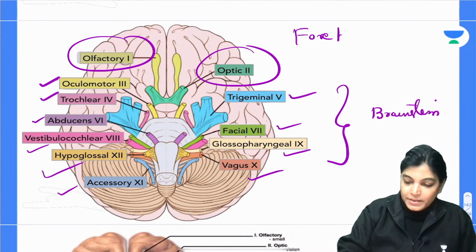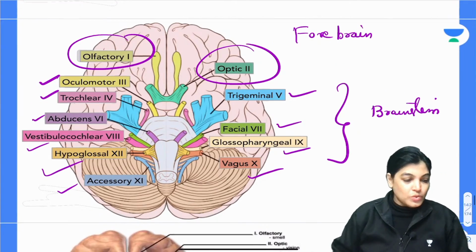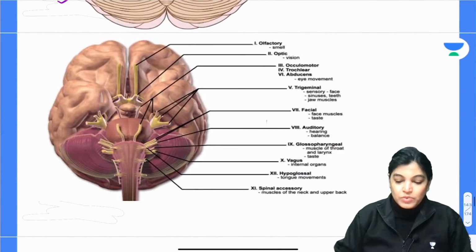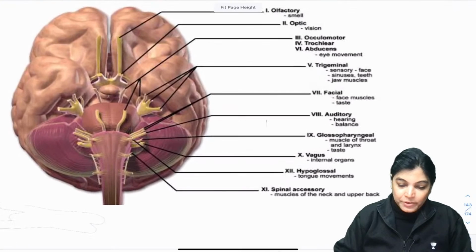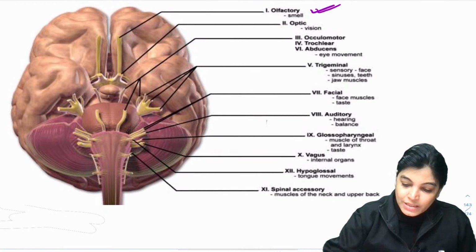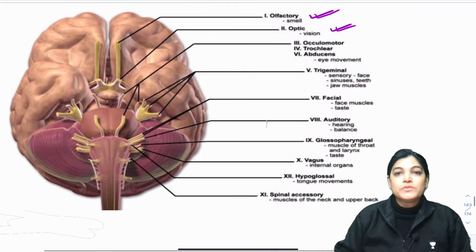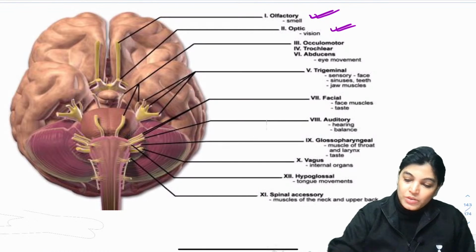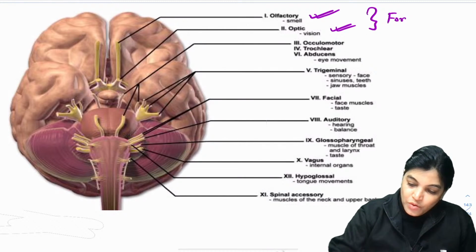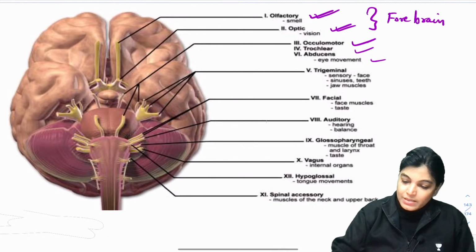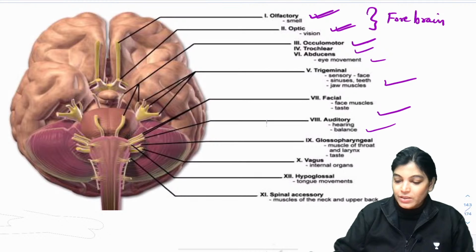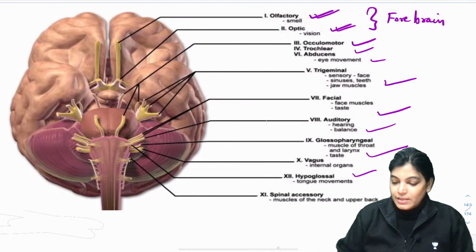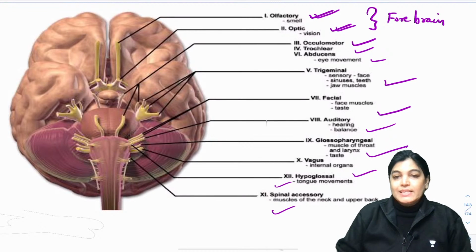So I would also like to show you another image where you can see the magnified view. So here, the olfactory nerve for the sensation of smell and the optic nerve for the sensation of vision are emerging from the forebrain. Rest all, that is third, fourth, fifth, 6th, trigeminal, facial, auditory, glossopharyngeal, vagus, hypoglossal and accessory nerve, all these nerves are emerging from different parts of the brainstem.